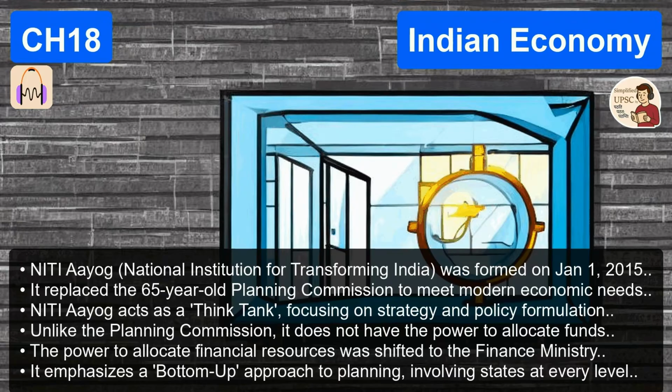So everyone is actually at the table now. Everyone. In the old planning commission system, there was something called the National Development Council, or NDC. Yeah, I've seen that in the textbook. But the NDC met very rarely and was practically just a rubber stamp for what the commission had already decided. I see. In NITI Aayog, this governing council is the actual engine of what we now call cooperative federalism.